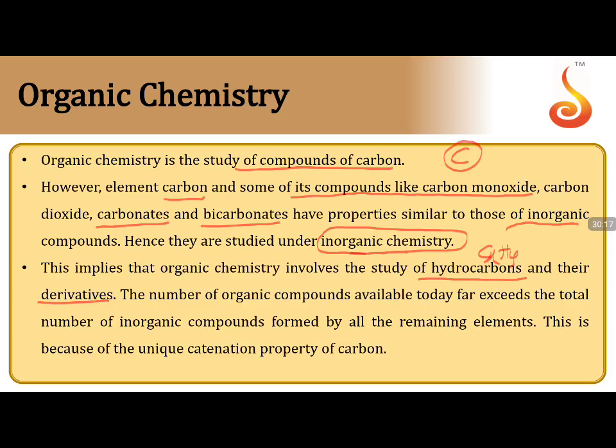The number of organic compounds available today far exceeds the total number of inorganic compounds. If you imagine, around 10,000 inorganic compounds are mostly known to us, while organic compounds have already crossed 7 million in a span from 1940 to the present. It has reached this extent because in the 1940s, Wohler first synthesized an organic compound in the laboratory. After that, people came to know that organic compounds can also be synthesized in the laboratory.